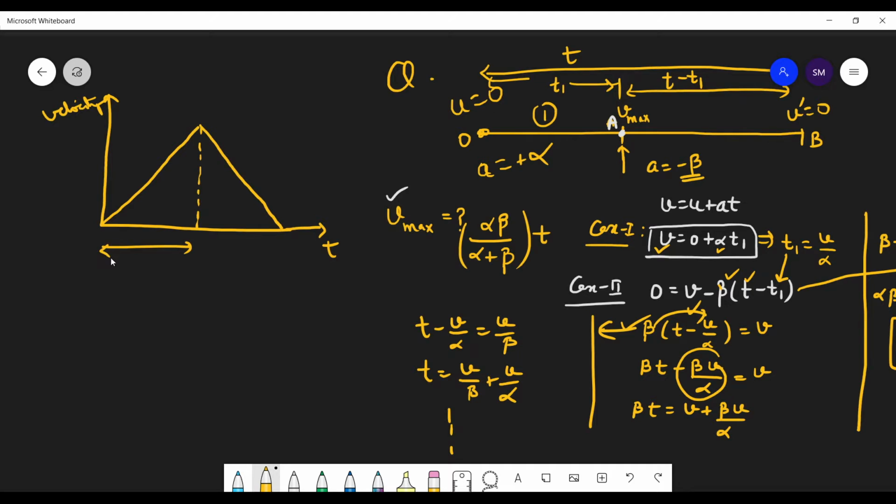This is your time t1 and this is your time t minus t1. This is your whole time t. Is this clear, students? You can see this is your maximum velocity, so that's v, and u is equal to 0 here, and this final velocity v dash is also 0.